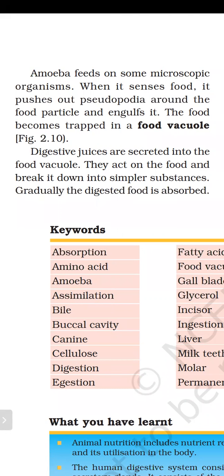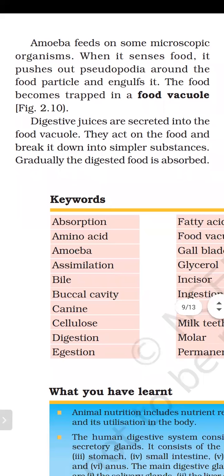Digestive juices are secreted into the food vacuole. So all the process will take place in the food vacuole. The digestive juices are produced inside the food vacuole. They act on the food and break it down into simpler substances. Which means the process of digestion takes place inside the food vacuole.